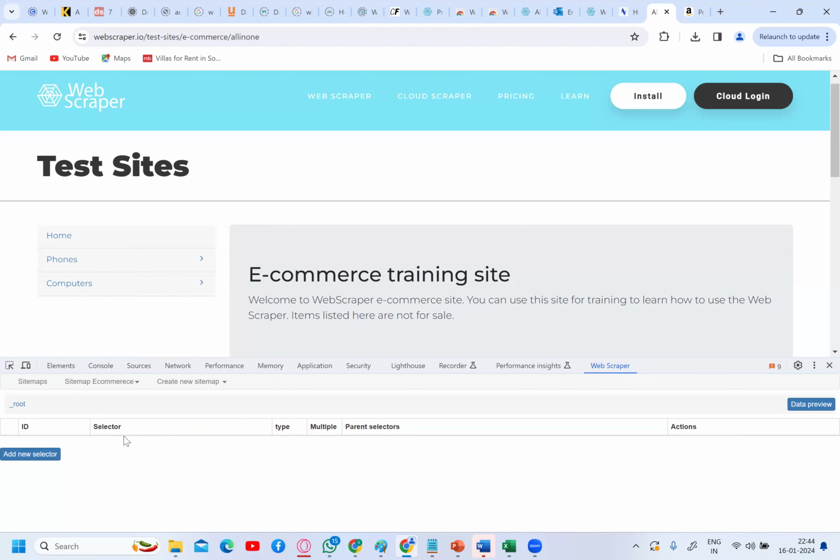Now a site map has been created for you. See here, click on root. Root means from here it will start. That is the root of the tree. From the home page, it will start scraping. Basically, now you are telling your Web Scraper tool that you need to start the web scraping from the root home